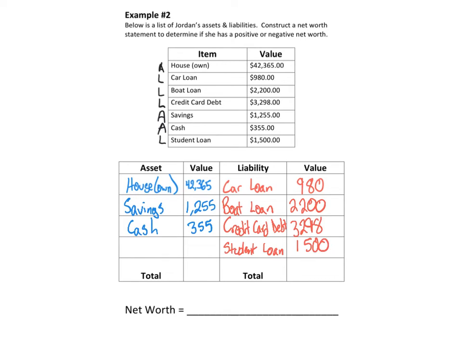So now we have to add all of these up. So I'm going to start with the assets over here. First one, $42,365. We're adding 1,255.